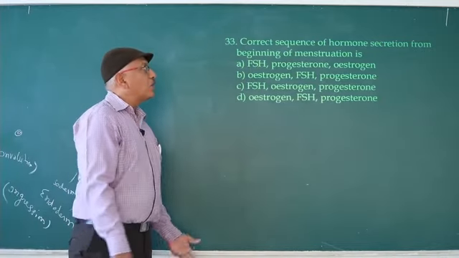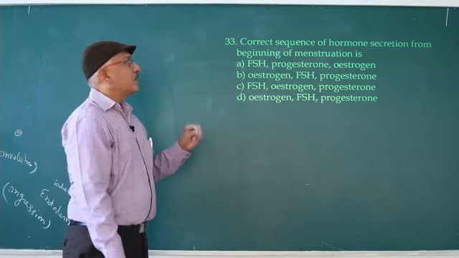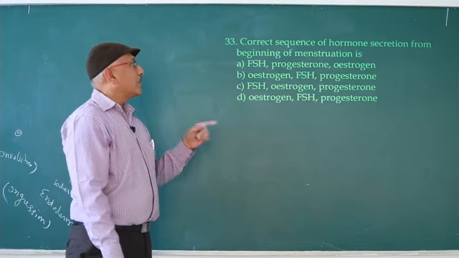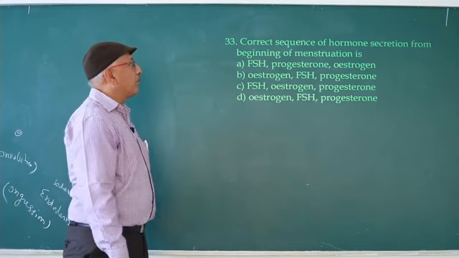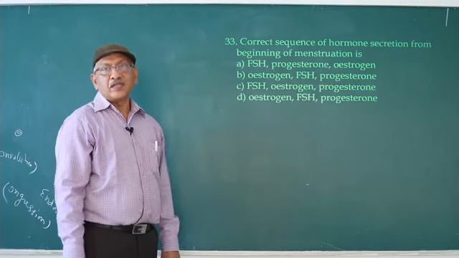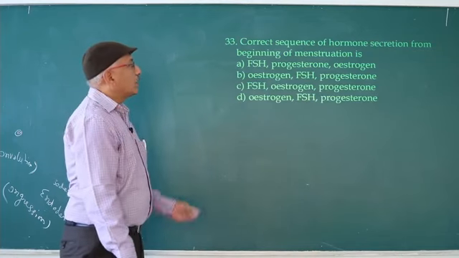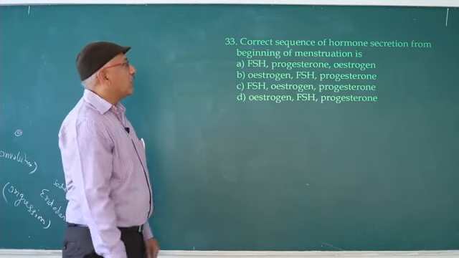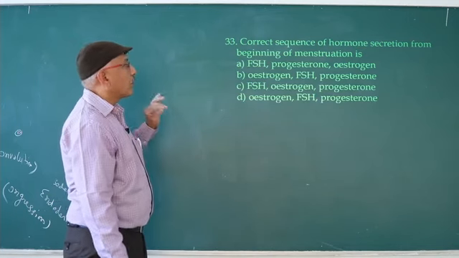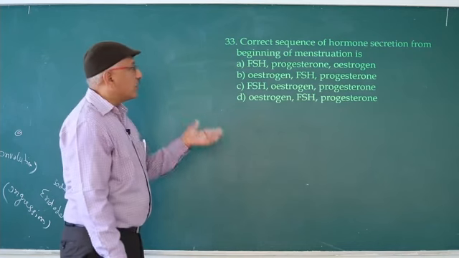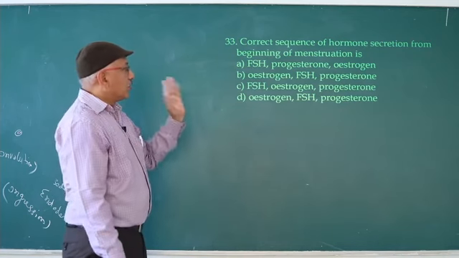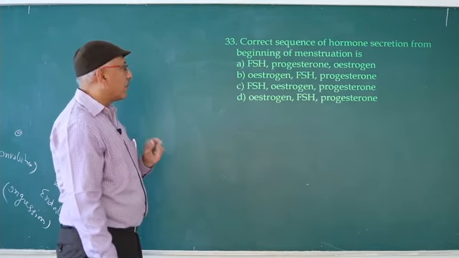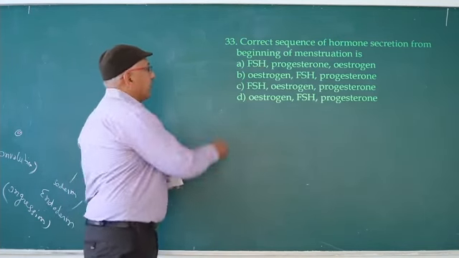Correct sequence of hormone secretion from beginning of menstruation is: FSH, progesterone, estrogen; estrogen, FSH, progesterone; FSH, estrogen, progesterone. So answer is C.